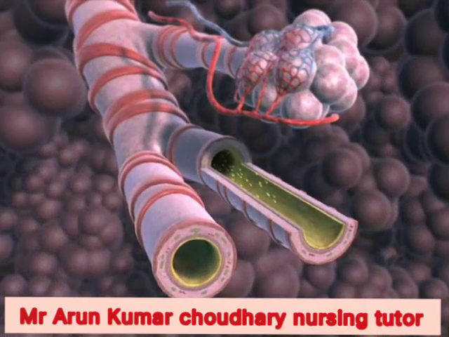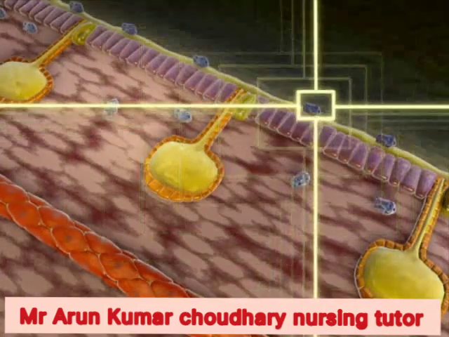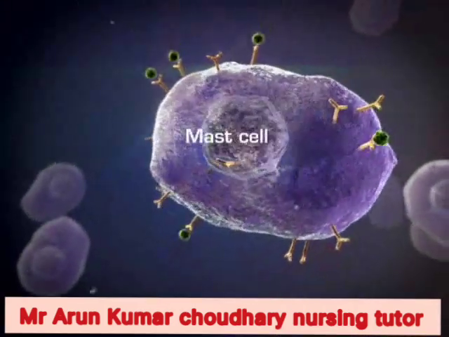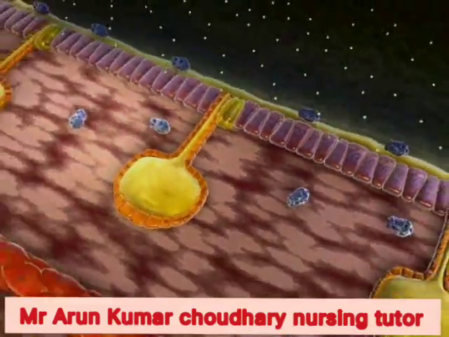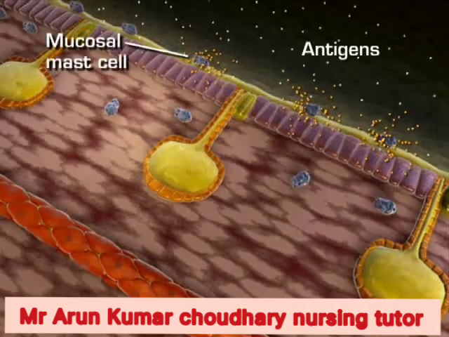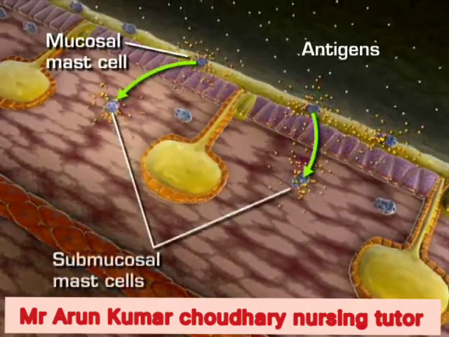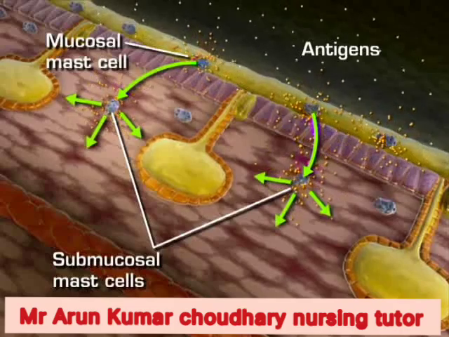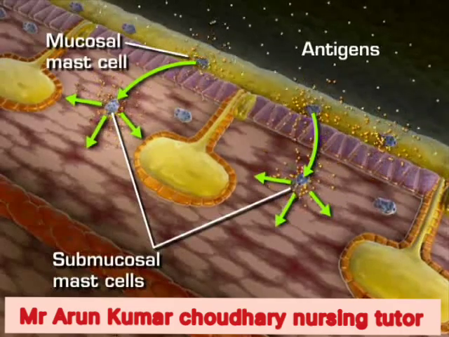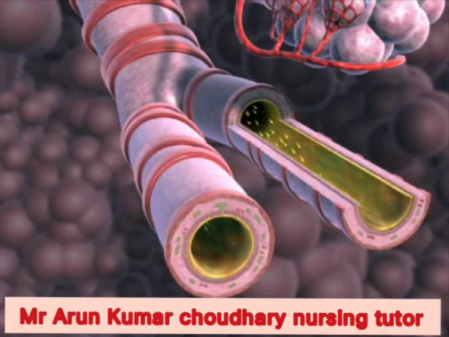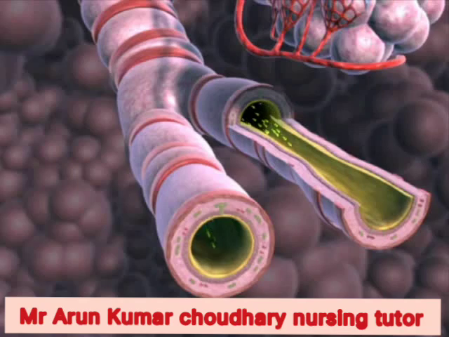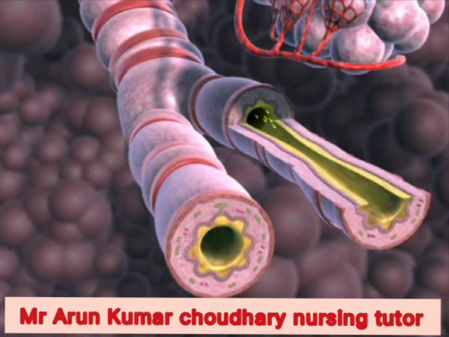Mast cells, which in people with asthma are in a presensitized state, react to antigens and release histamine, leukotrienes, interleukins, and prostaglandins. With airborne antigens, the antigen binds to the mast cells on the mucosal surface of the airway. The release of inflammatory mediators leads to infiltration of inflammatory cells and allows the antigens to reach the submucosal mast cells. In addition, direct stimulation of parasympathetic receptors causes bronchospasm, and increased vascular permeability causes mucosal edema and increased mucus secretions. As airway obstruction progresses, expiration becomes prolonged.